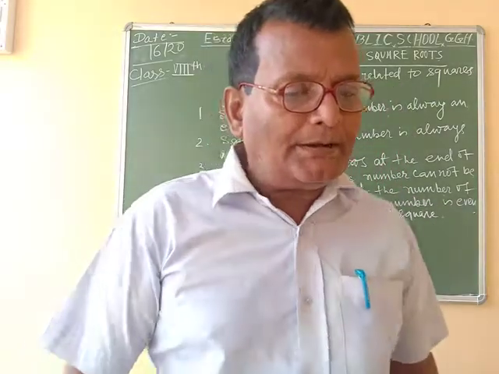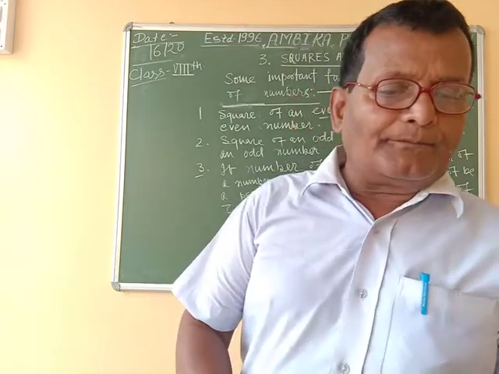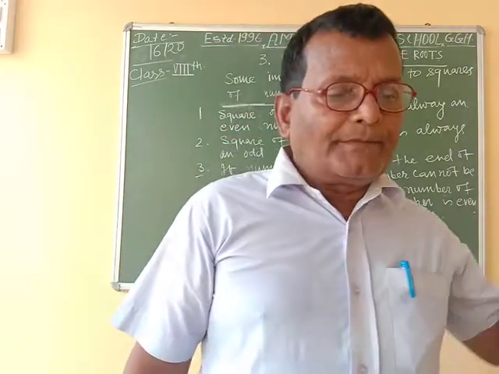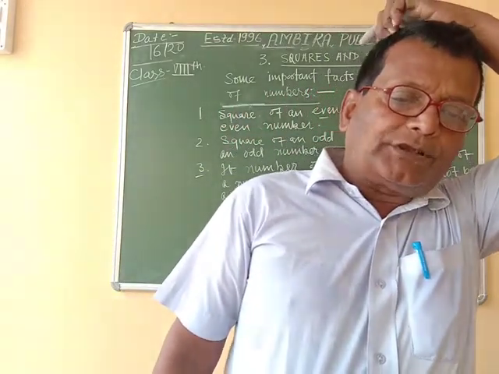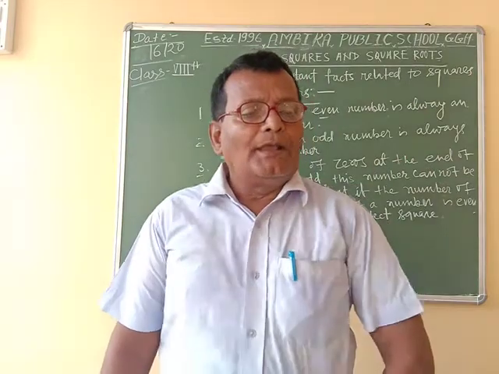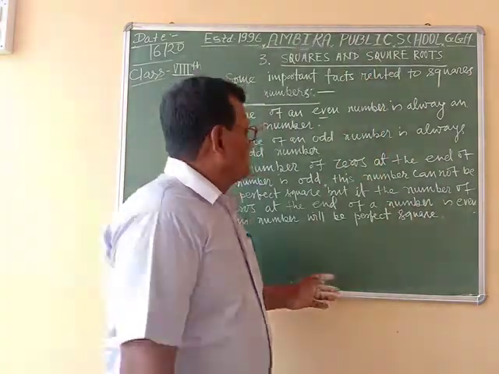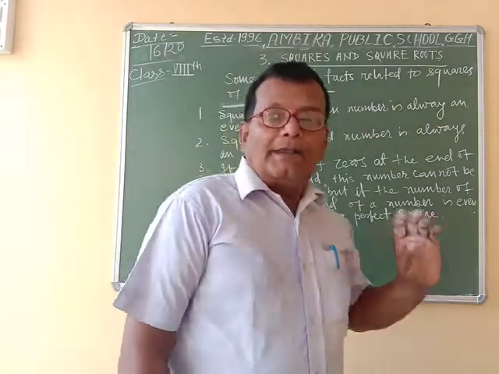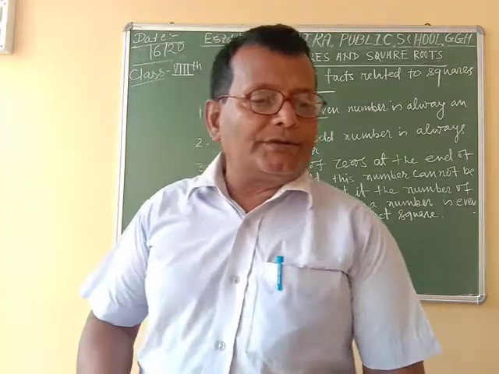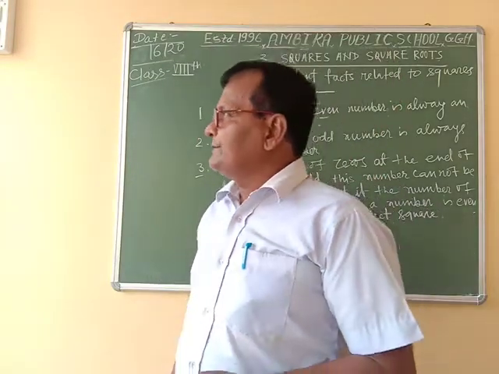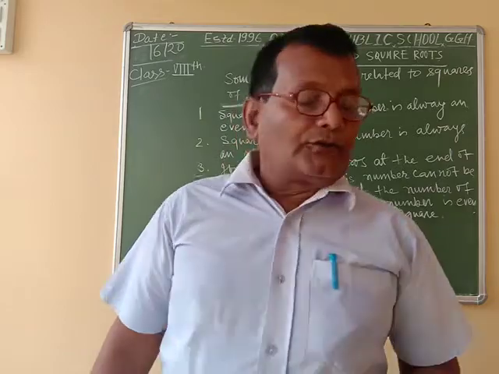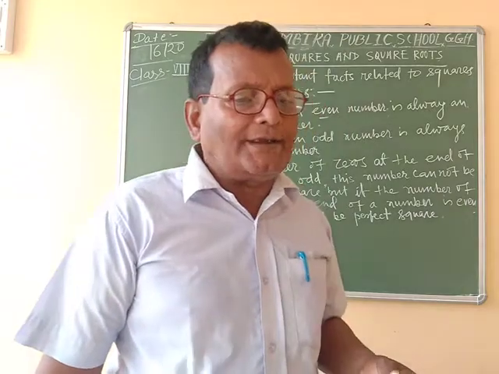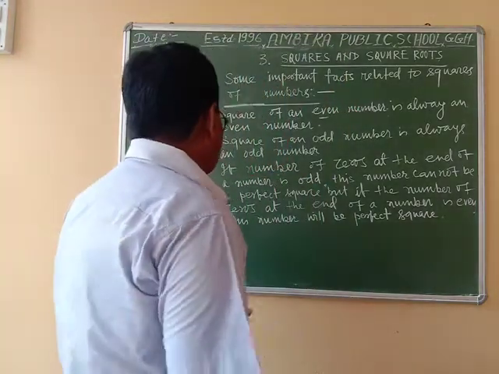I take some example to clear this. Here 10, 1000, 4000 are not perfect squares, because in 10 the number of zeros is 1, which is odd, and in 1000 the number of zeros is equal to 3. So 10, 1000, 4000 are not perfect squares.